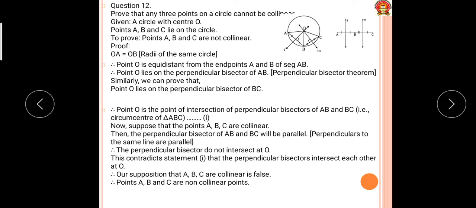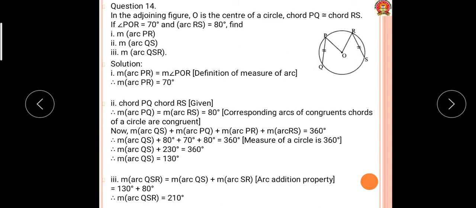Okay, so I explained this. Yes, prove that any 3 points on the circle cannot be a coordinate. That I explained, this question 13. The next question I gave as homework. Now listen, students. Today I am going to explain question number 14.